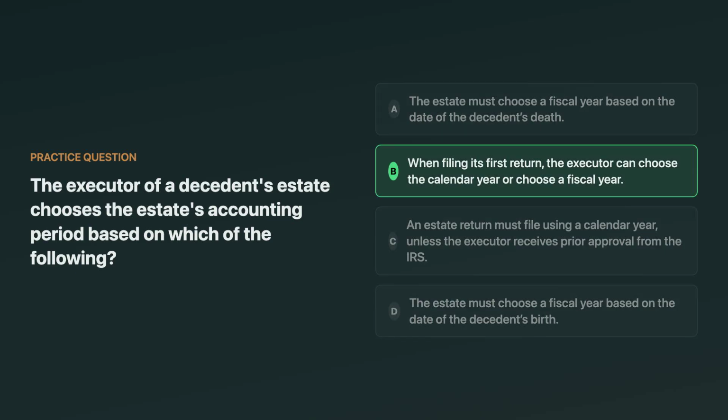The correct answer is, when filing its first return, the executor can choose the calendar year or choose a fiscal year. Estates are allowed to adopt either, and the election is effectively made on the first Form 1041 filed. A tempting wrong choice is the idea that date of death forces a fiscal year. Date of death starts the estate, but it doesn't force the accounting period.